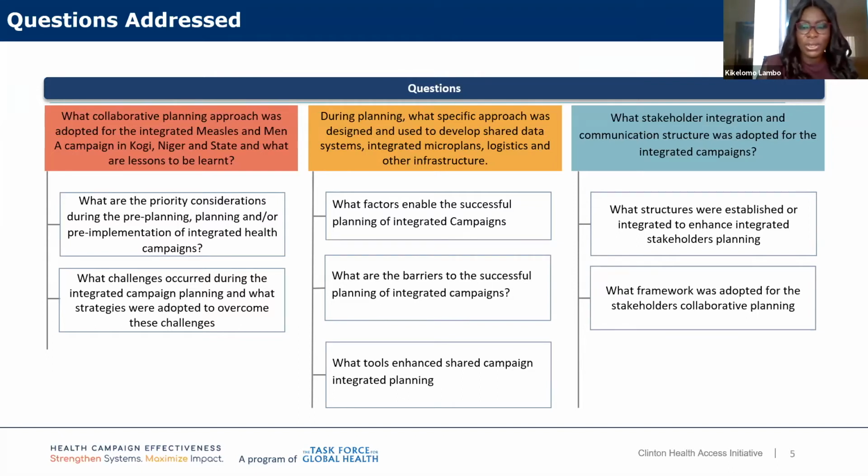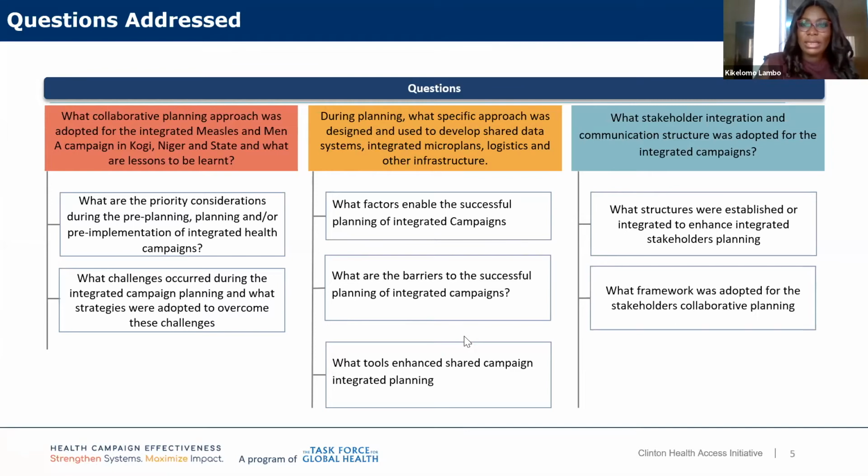So in terms of the additional questions that we're hoping to be able to answer through that primary question, those include what factors enabled the successful planning of the integrated campaign, and what barriers came into play during the planning of the integrated campaign. And finally, we're also hoping to answer what tools enhanced the shared campaign integration planning, whether those tools were developed by the country or adopted from somewhere else. We're hoping that our study will be able to answer those questions.